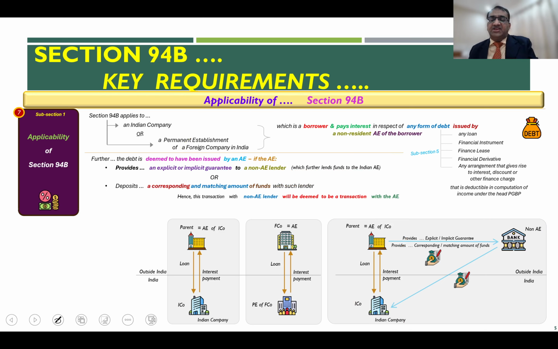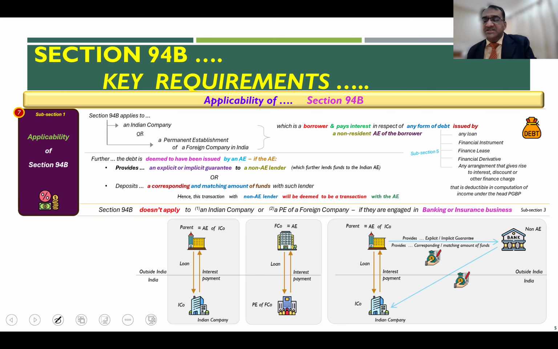One more clarification is, as I said, this particular transaction with the non-AE will be deemed to be a transaction with the AE. Now, one more clarification has been given in Section 94B, which is listed below. If you see here, Section 94B does not apply to an Indian company or a PE of a foreign company which is engaged in either the banking business or the insurance business.